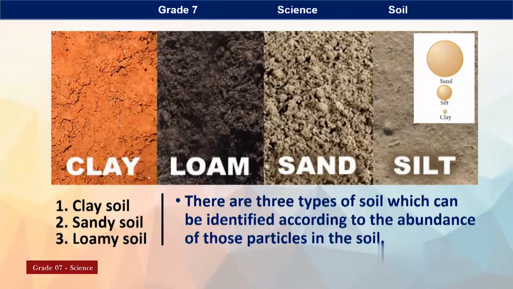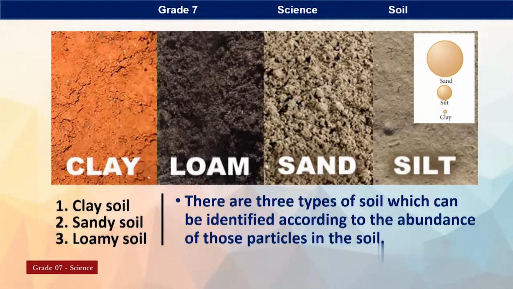Now, clay is mostly in red color. Loamy soil, that is black. Sand, it is very easy to identify. Two types of sands we can get in beach. Sand particles are a little bit smaller than the river sand. So, does not matter, they have the same texture and the property. Then the silt is there.